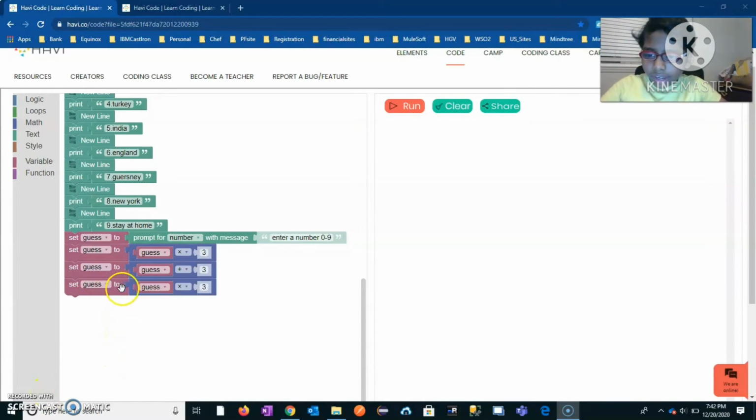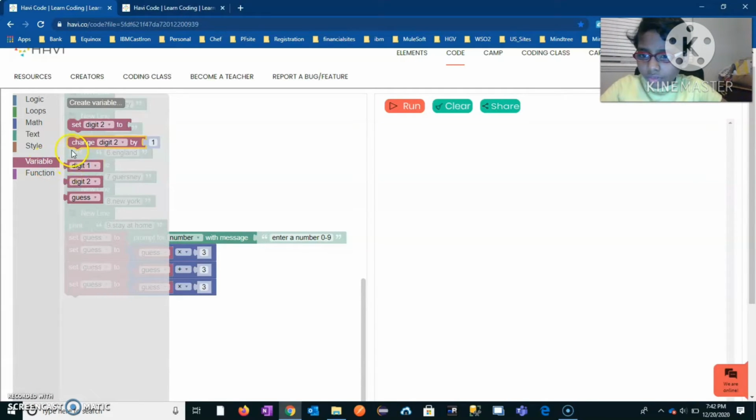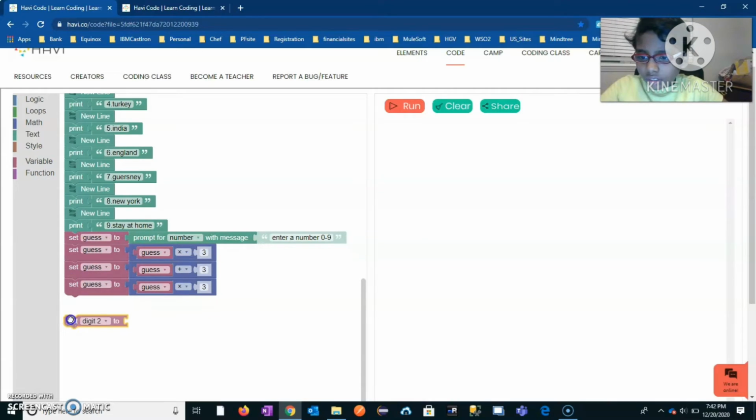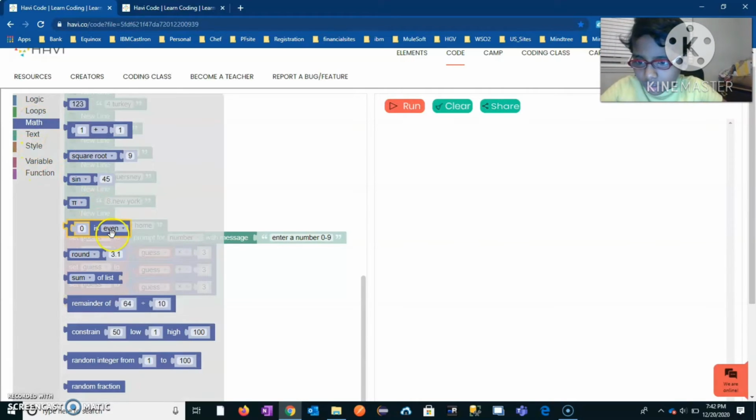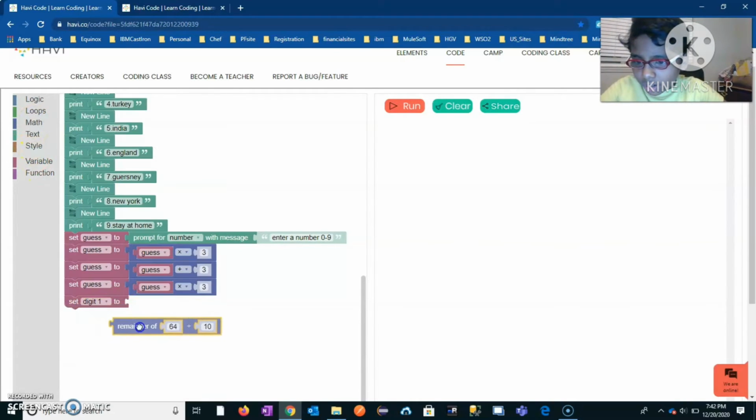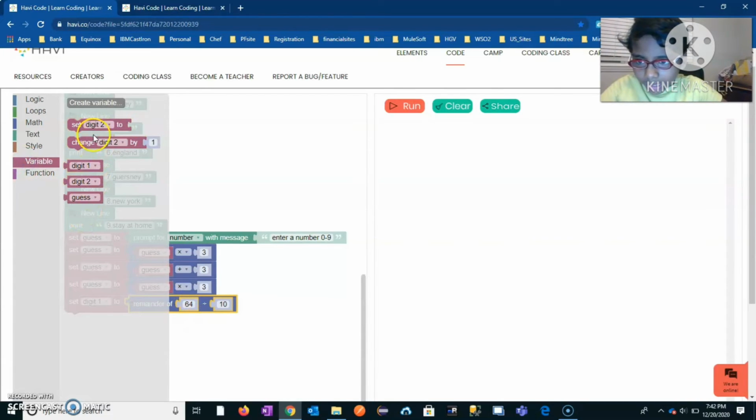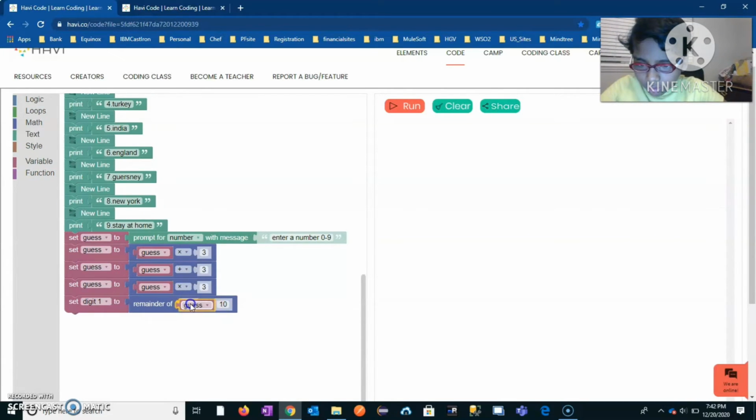After you set guess to guess multiplied by 3, you have to go into variables and get something that says set digit 1 to, go into math and get something that says remainder of guess divided by 10.